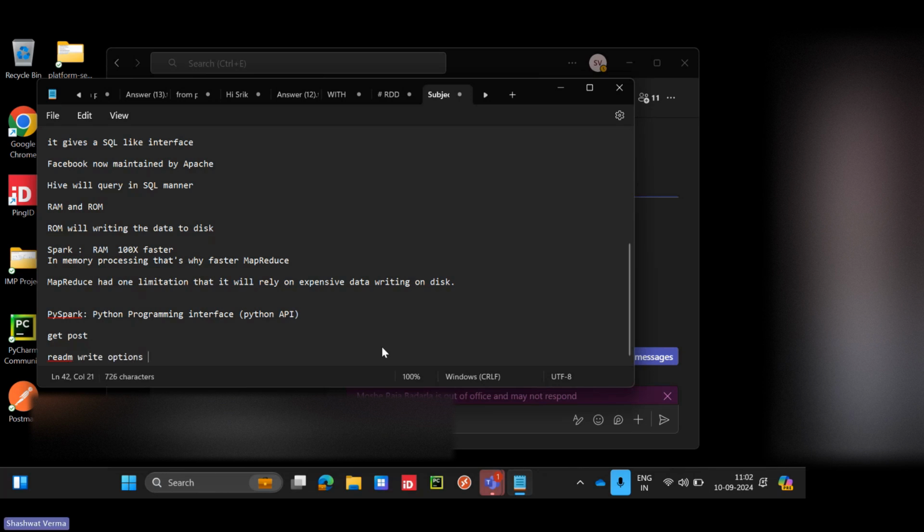These are API functions. So this is about PySpark.